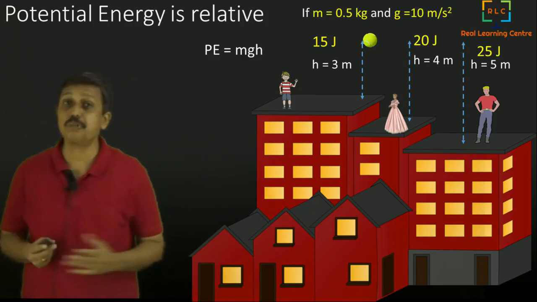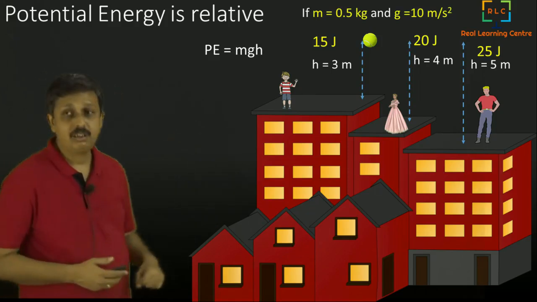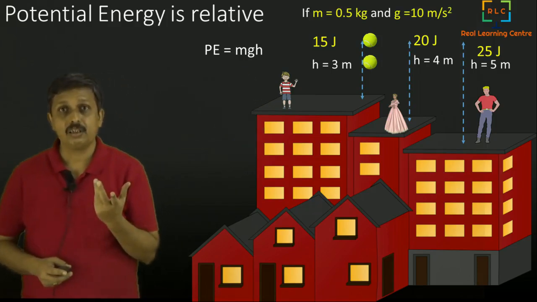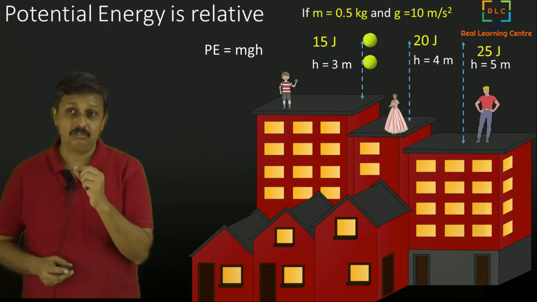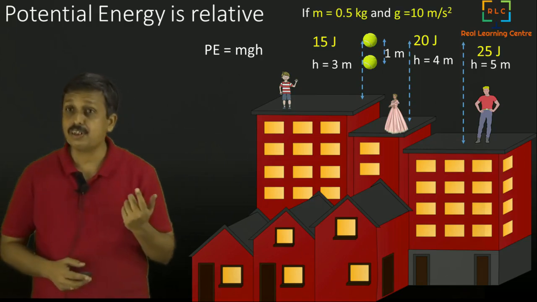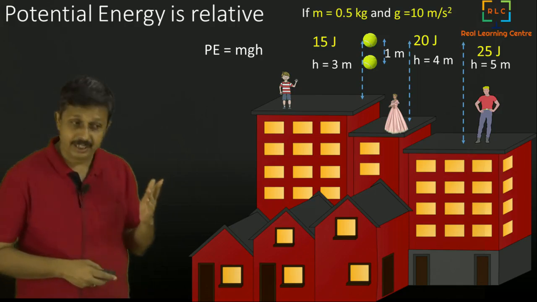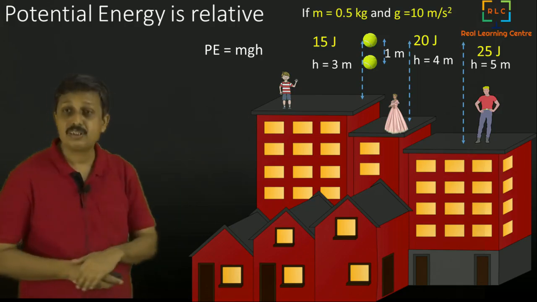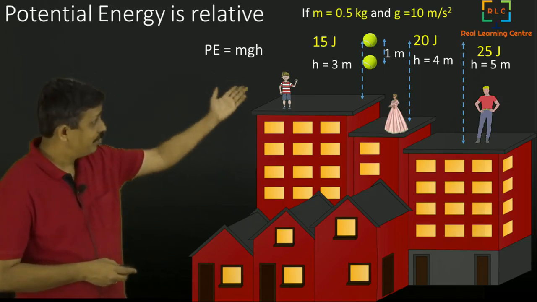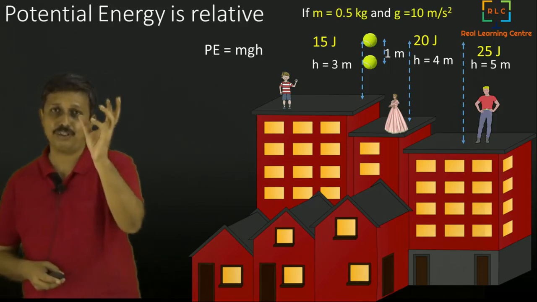We use the difference in potential energy. Suppose you take another ball which is 1 meter below the first ball. Then you may ask a question, what is the potential energy of that? You can calculate again. In the first case, the potential energy of that is about 10 joules. So now the difference, 15 minus 10, is 5 joules. The boy got 5 joules as the difference in potential energy.